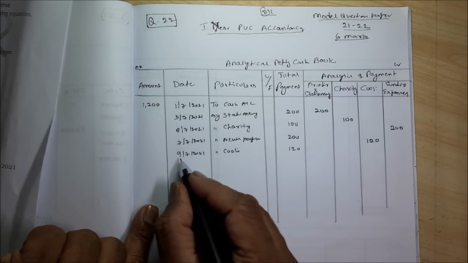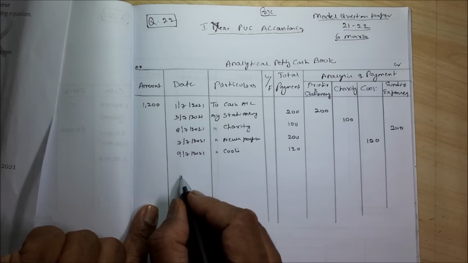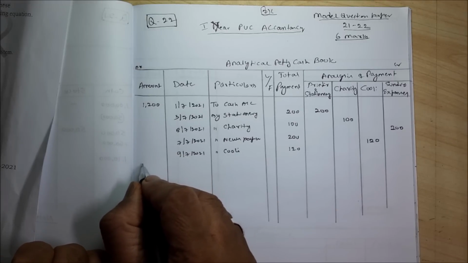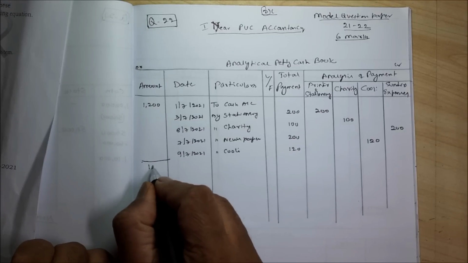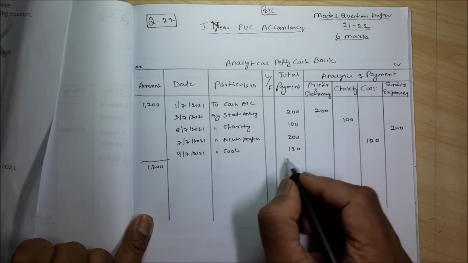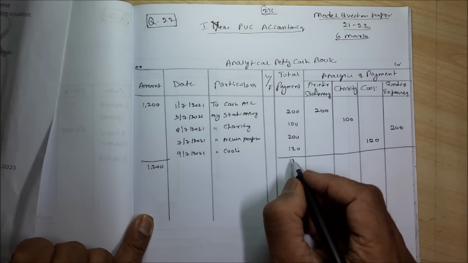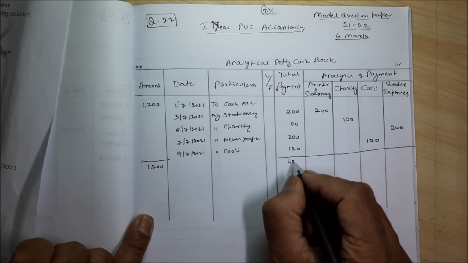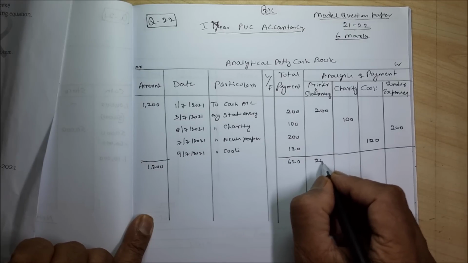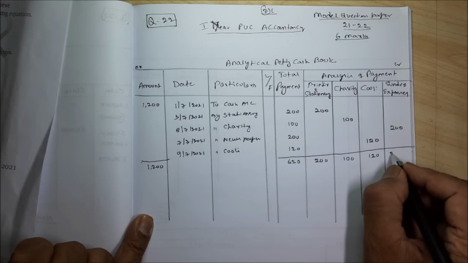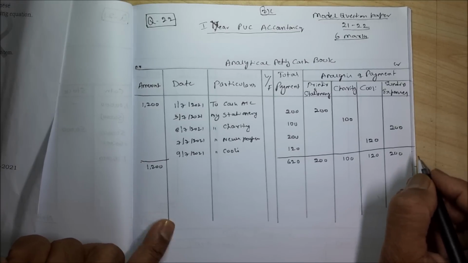Now after 9th, it is 10th, right? That we will show you how to do it. So total we will do. It is 1200 is the cash received. Then we will find out what is the total of each column. This is 620, this is 200, this is 100, this is 120, this is 200, right?